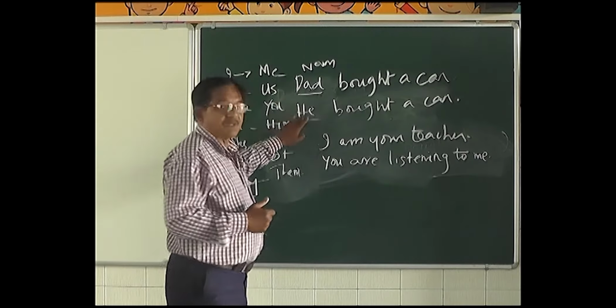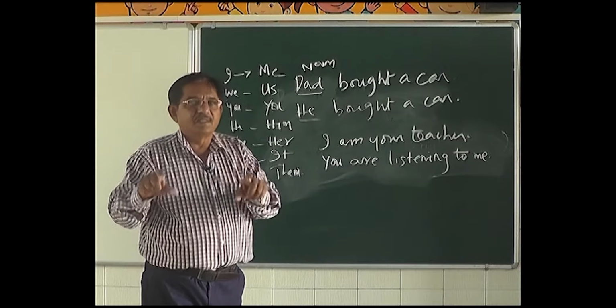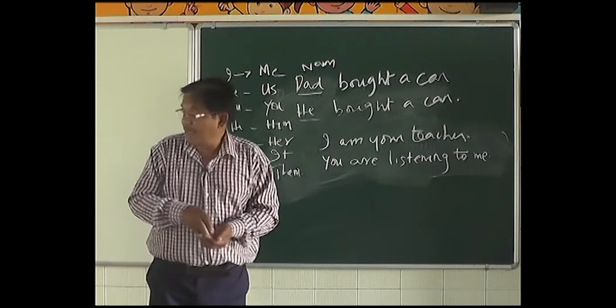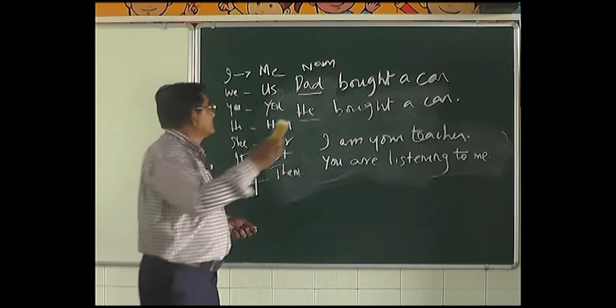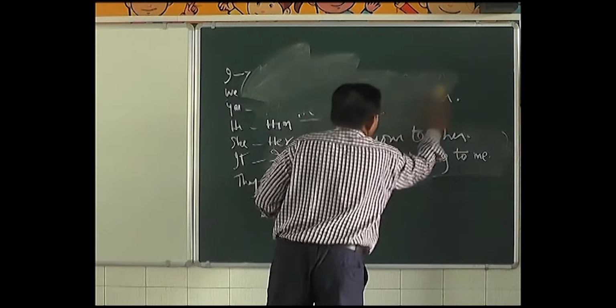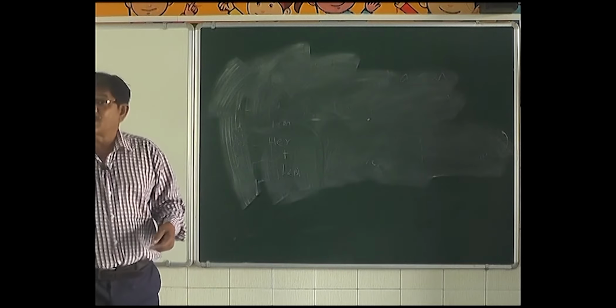The noun or the pronoun, which is at the beginning of a sentence, would be the subject. But identifying the object is not that easy.